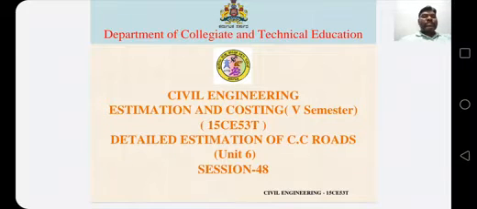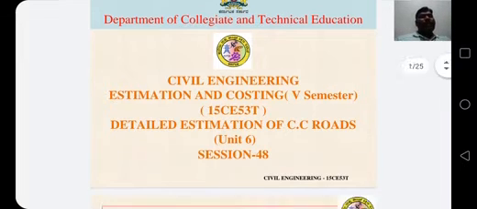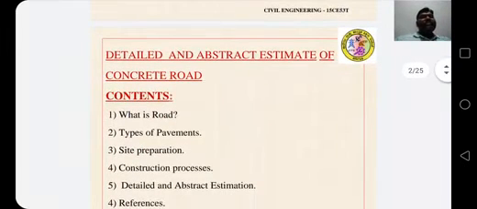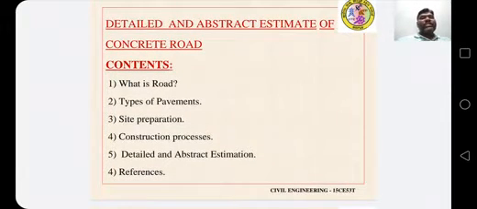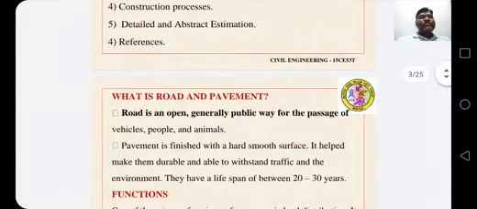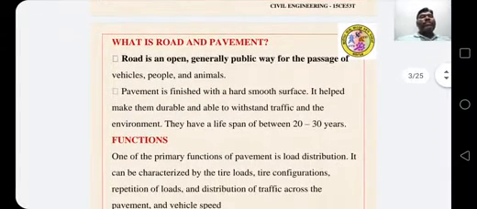Today's topic is detailed estimation of RCC road and CC road. The detailed and abstract estimate of a concrete road covers: what is a road, types of pavements, site preparation, construction process, detailed and abstract estimation, and reference. What is a road and pavement?